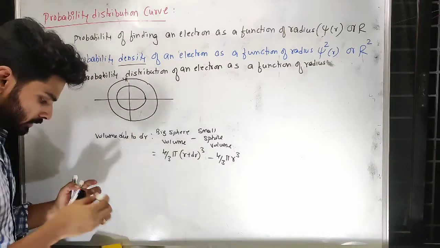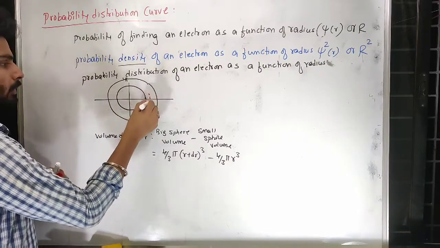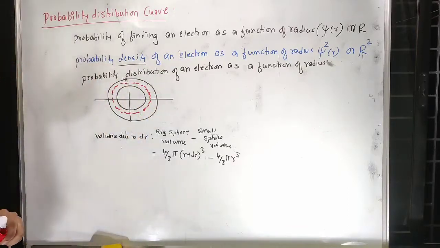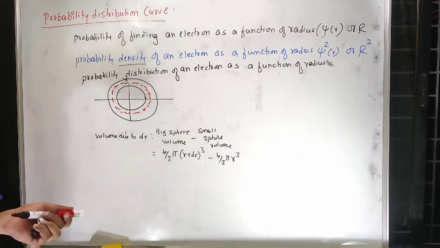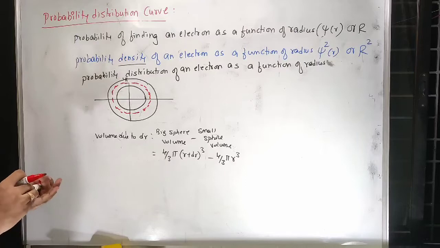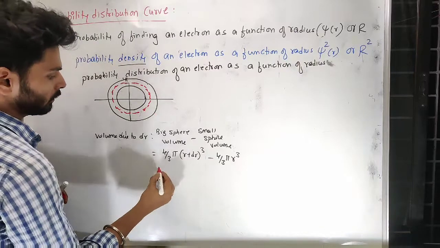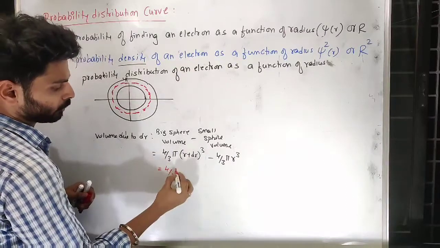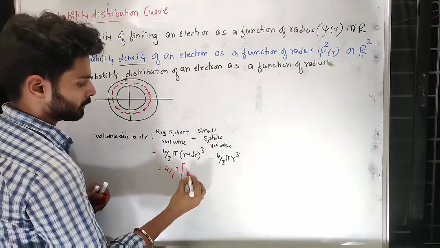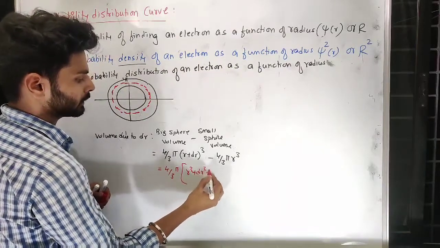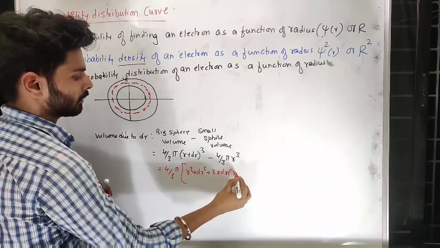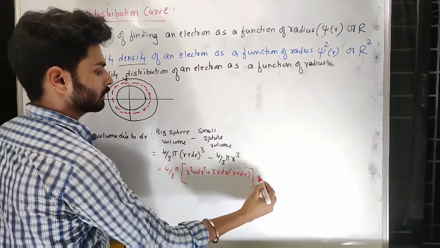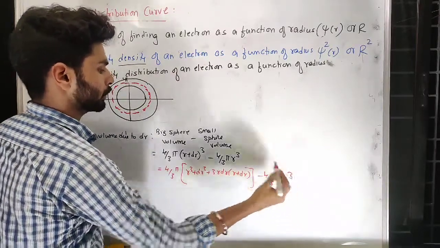So this is the place where you can expect maximum presence of electrons. So when we calculate this, we'll expect 4 by 3 pi. So this is a cubic equation: 4 by 3 pi, r cube plus dr cube plus 3 r dr (r plus dr). So we have to solve a cubic equation. Then our 4 by 3 pi r cube.